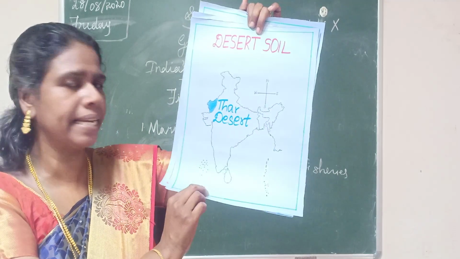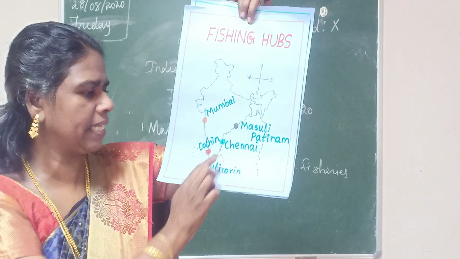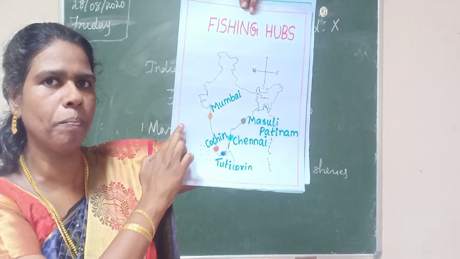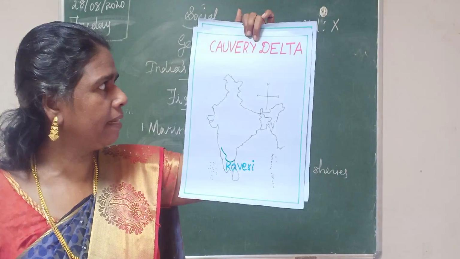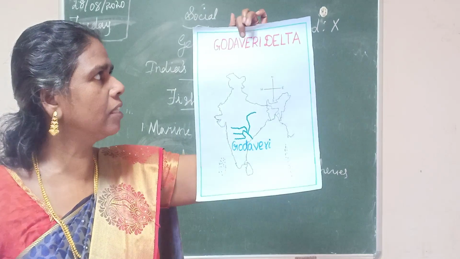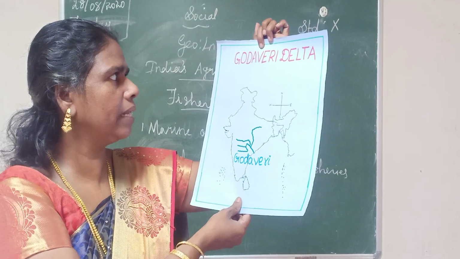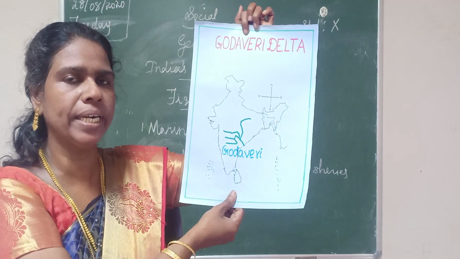Then Thar desert area, then fishing hubs: Masulipatnam, Chennai, Thoothukudi, Cochin, Mumbai. Then Kaveri Delta, and the last one is Godavari Delta.